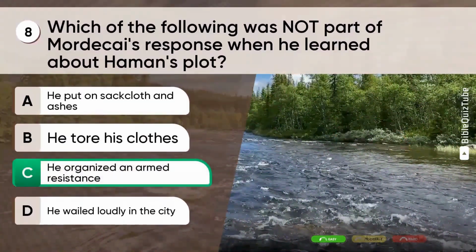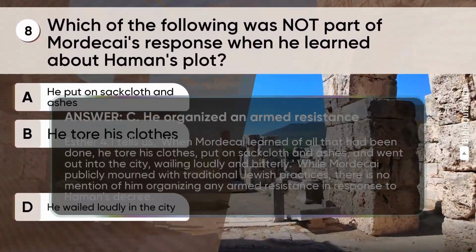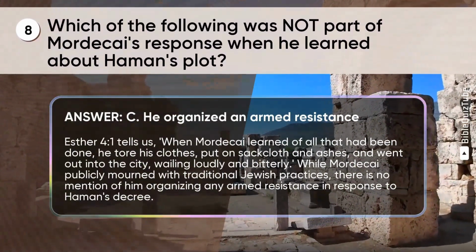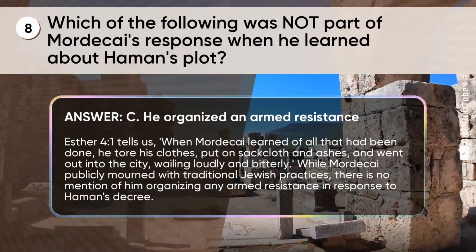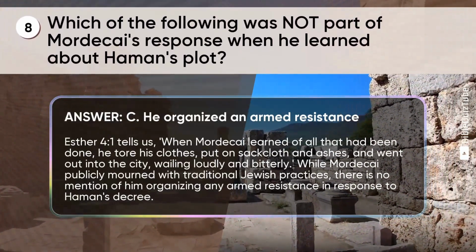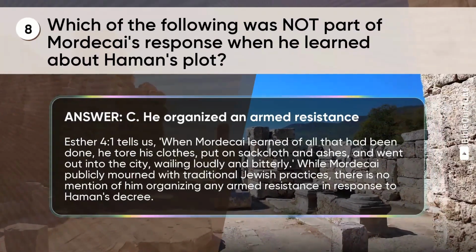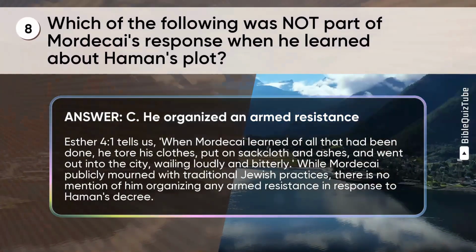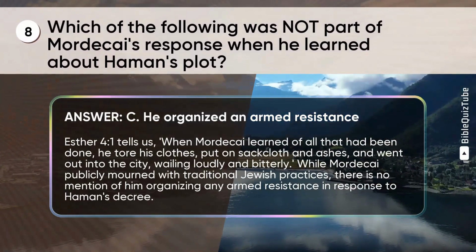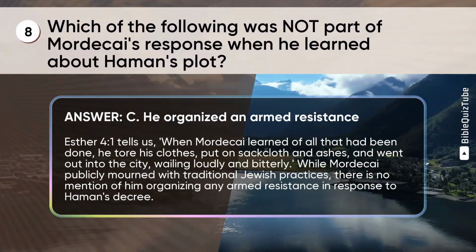The correct answer is C. He organized an armed resistance. The explanation. Esther chapter 4 verse 1 tells us, "When Mordecai learned of all that had been done, he tore his clothes, put on sackcloth and ashes, and went out into the city, wailing loudly and bitterly." While Mordecai publicly mourned with traditional Jewish practices, there is no mention of him organizing any armed resistance in response to Haman's decree.